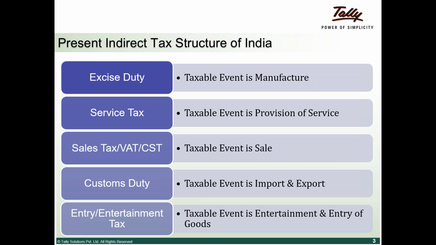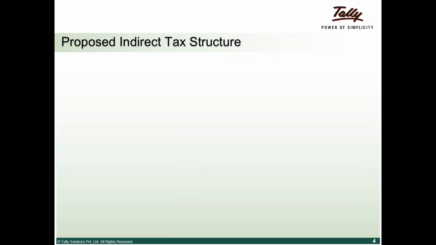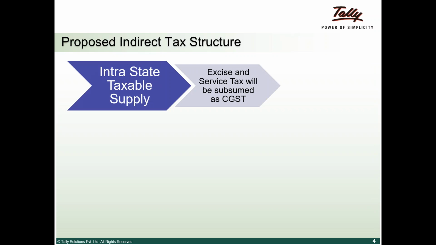Good afternoon. Basically, the present taxation structure is that there are taxes called excise duties, service tax, which you are very familiar with, and sales tax or VAT. At different levels, these are taxable. For example, excise duty is taxable on manufacture, service tax on provision of services, and so on and so forth. These are the present taxations. How do we look at the taxes in the GST regime?